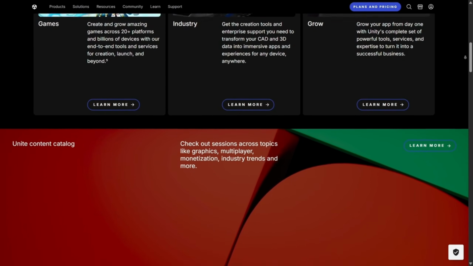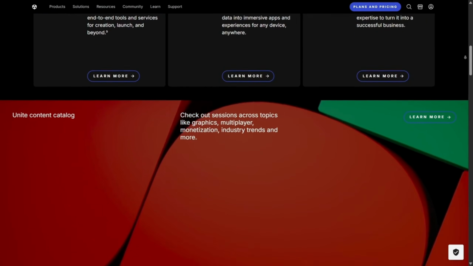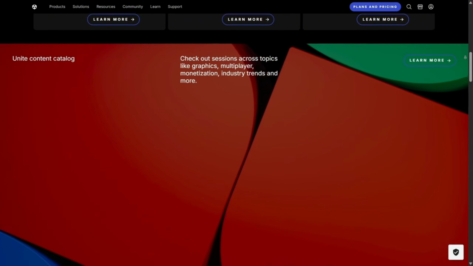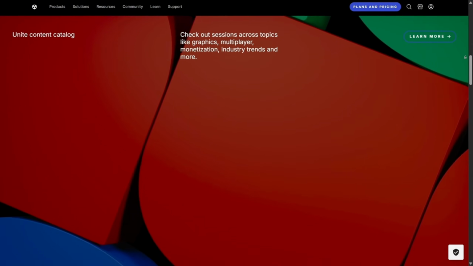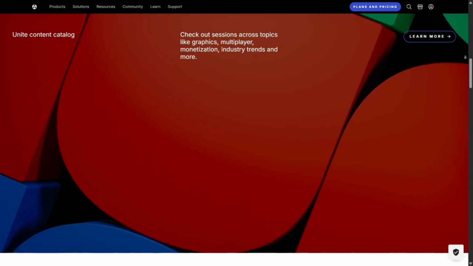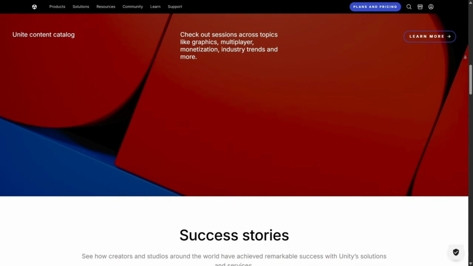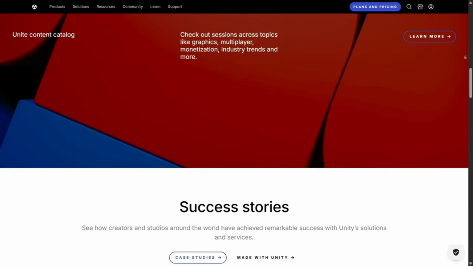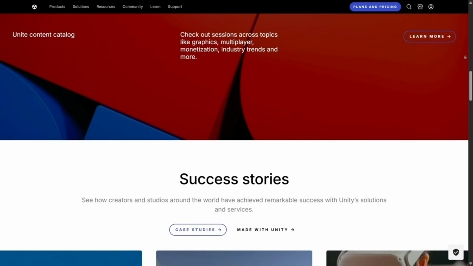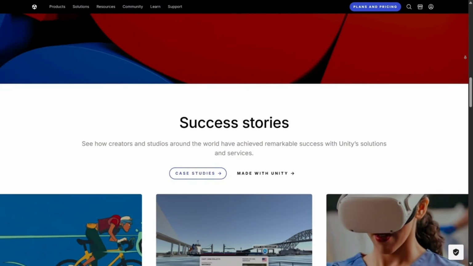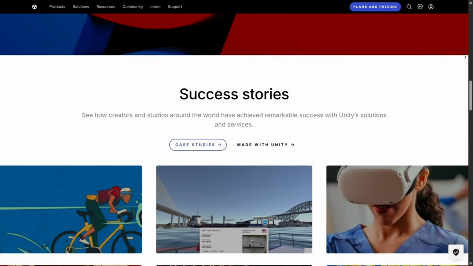Unity is well known for its accessibility. It doesn't matter if you're a beginner trying to learn game development or a professional working on a massive project, Unity gives you the tools you need without overwhelming you right from the start. Its interface is intuitive and flexible, which means you can focus more on being creative rather than getting stuck on technical roadblocks. That's one of the reasons it has become the go-to choice for indie developers and large studios alike.